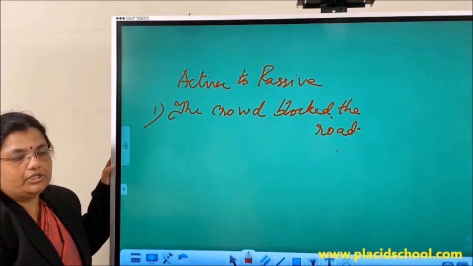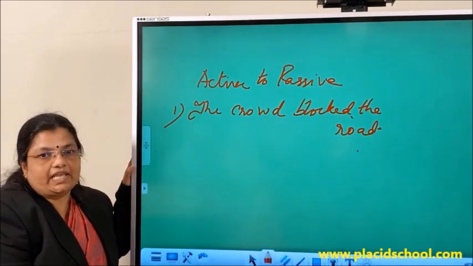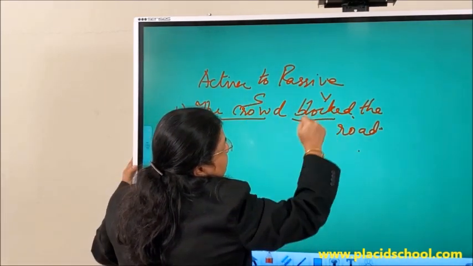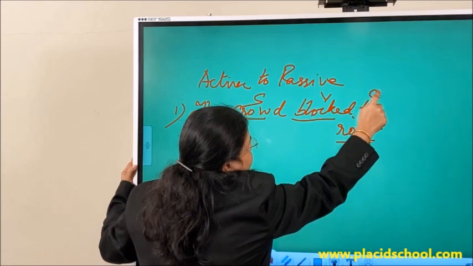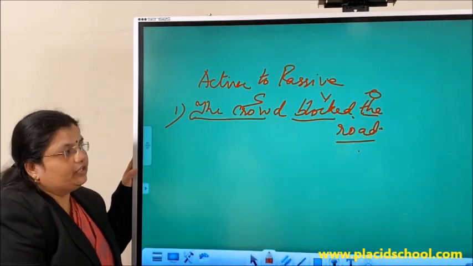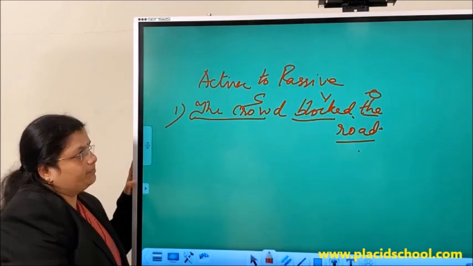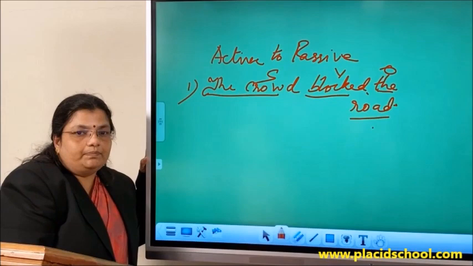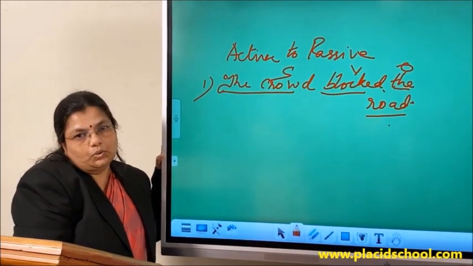Okay, now when we look into this sentence, it has the structure: the subject, the verb and the object. How do we get an object in a sentence? First, when you get the sentence, pick out the verb, connect a question to the verb plus what or verb plus whom.